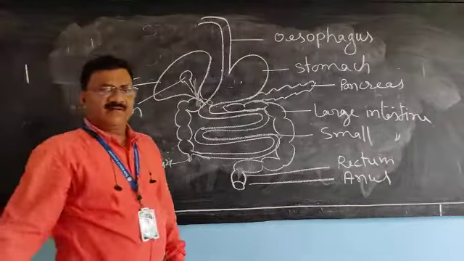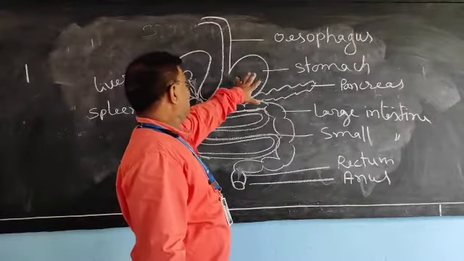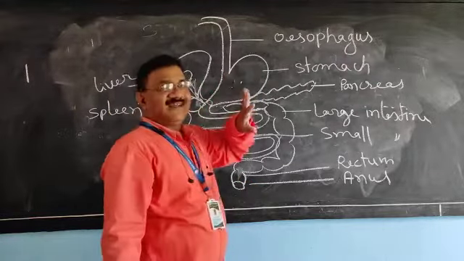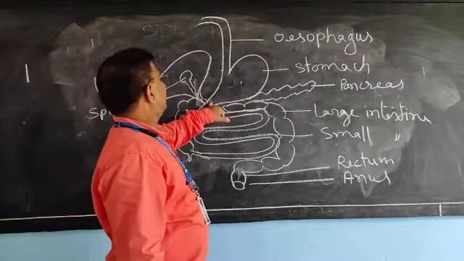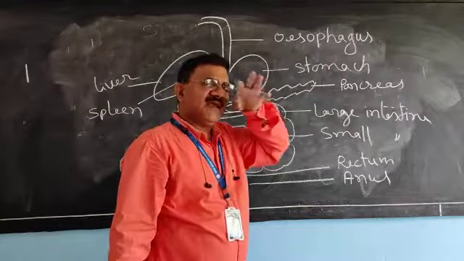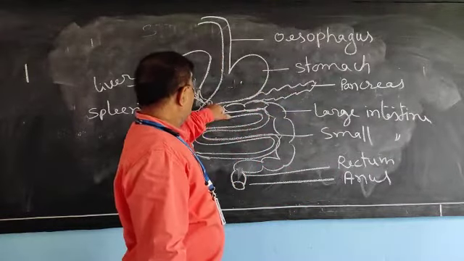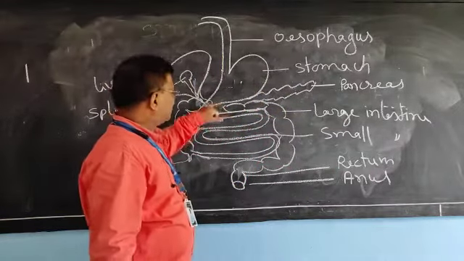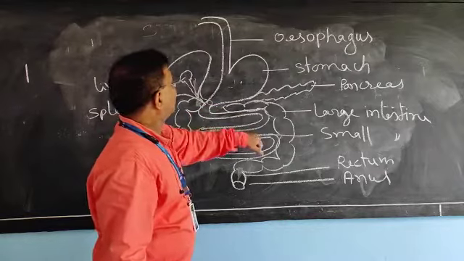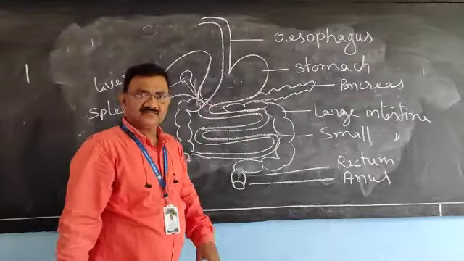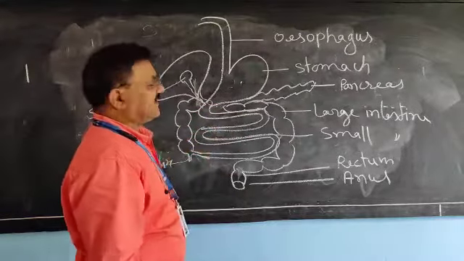Now, dear children, what we have discussed: the food reached the stomach, remained there for 3 hours in the form of chyme, and, controlled by this pylorus, the food reached the small intestine. This is the small intestine part.